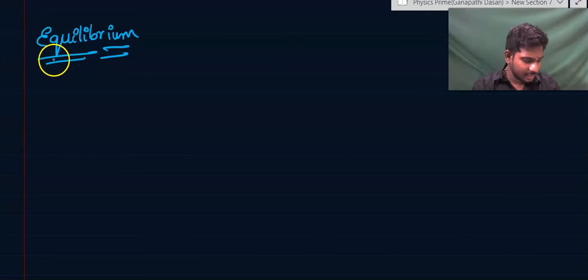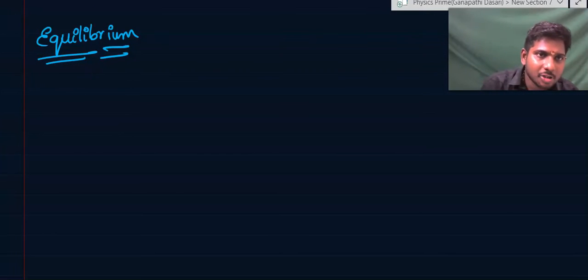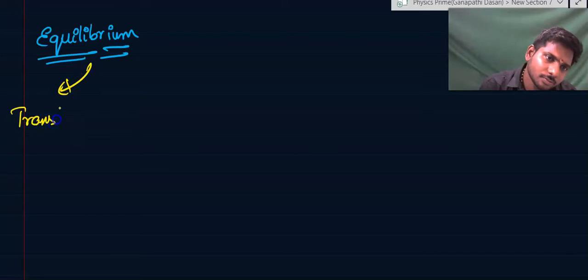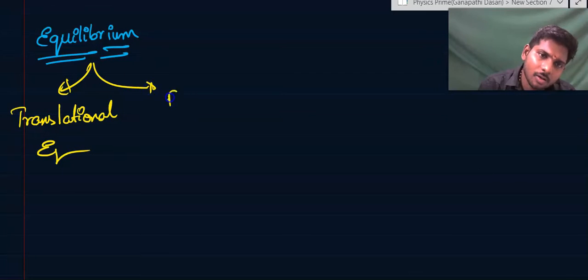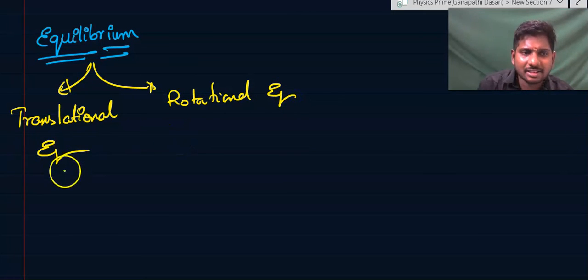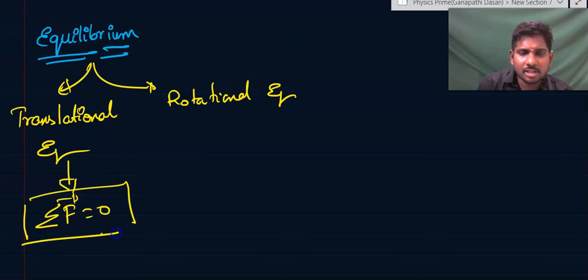If a body is said to be in equilibrium, it has to be in both translational equilibrium and rotational equilibrium. Translational equilibrium means net force should be equal to 0 on the body, on the system of particles, and rotational equilibrium is net torque should be equal to 0.